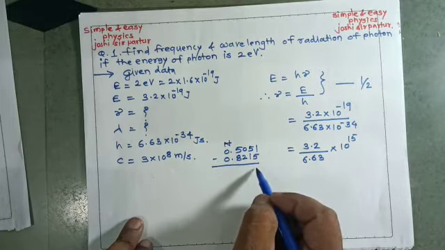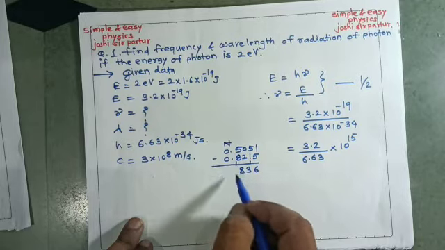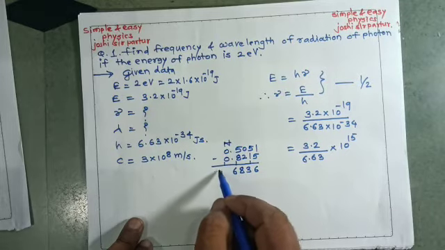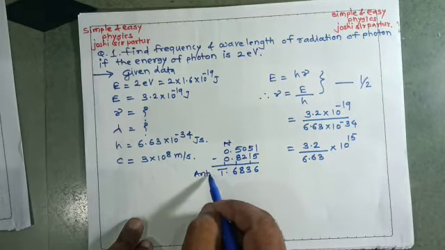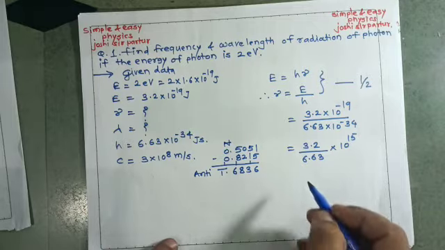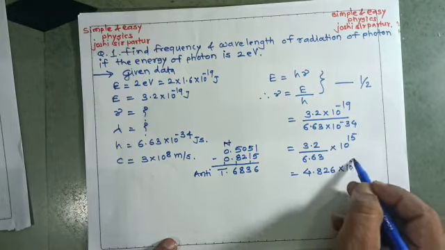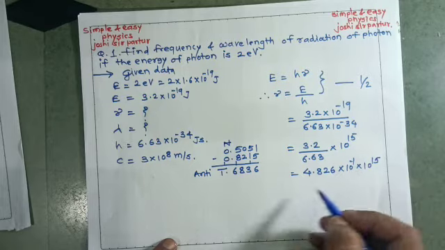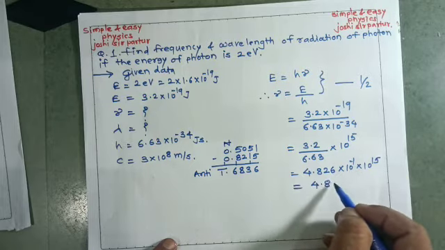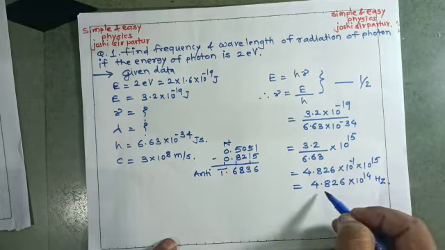If we subtract, 6 is remaining, 3 is remaining, 8, and bar 1. Take its antilog. In 0.68, with mean difference 3, the antilog will be 4.826 into 10 to the power minus 1 into 10 to the power 15. So your answer will be 4.826 into 10 to the power 14 hertz.